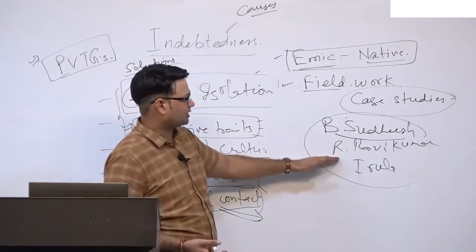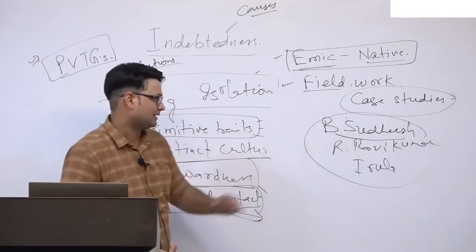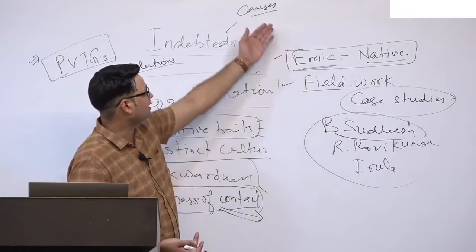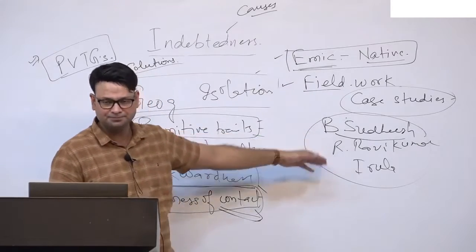All these are the factors quoted by these scholars. So we are showing that these are the causes suggested by these people.